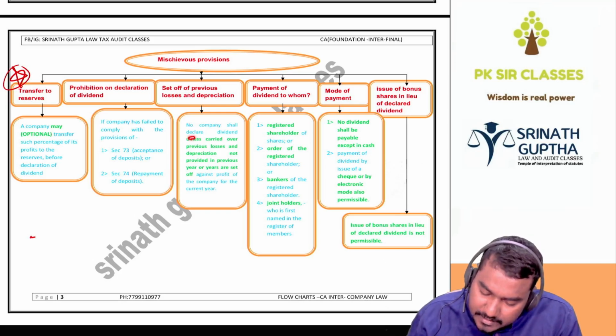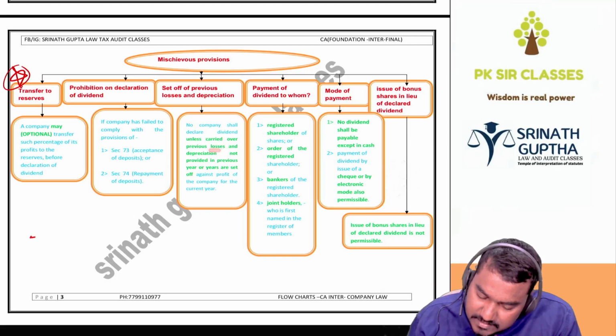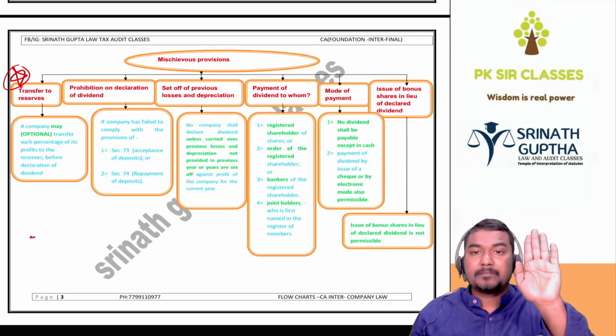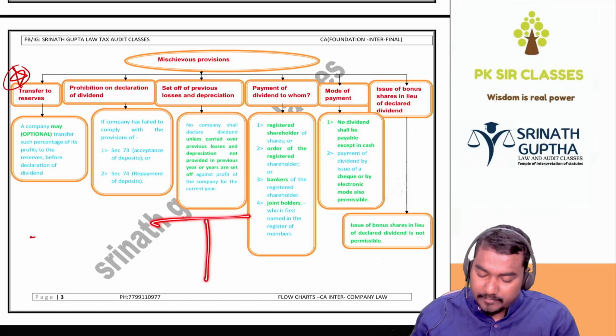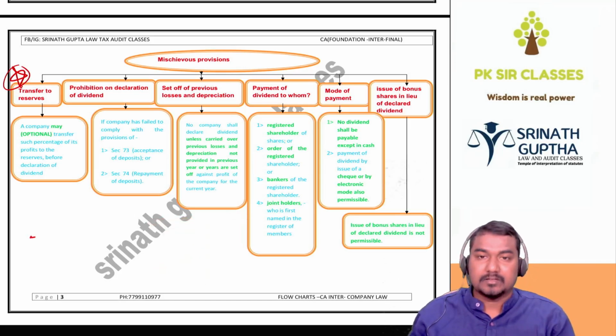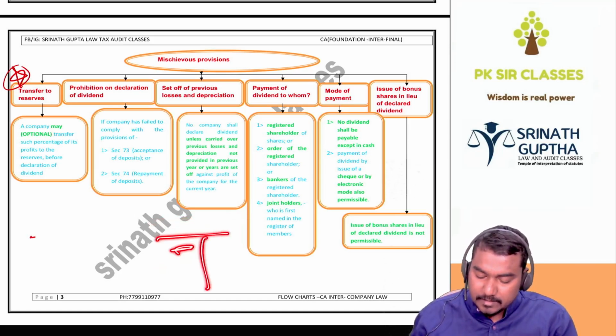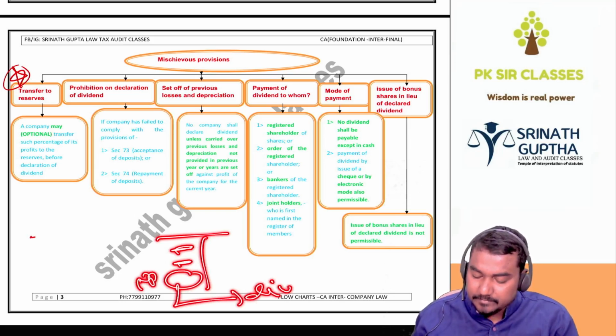No company shall declare dividend unless carried over previous year losses and depreciation not provided in the previous years are set off against the profit of the current year. So what does it mean? Company should not calculate the net profit without debiting the depreciation and previous year losses. So first debit the depreciation and previous year losses, then calculate the net profits. Out of this net profits, we can declare the dividend.